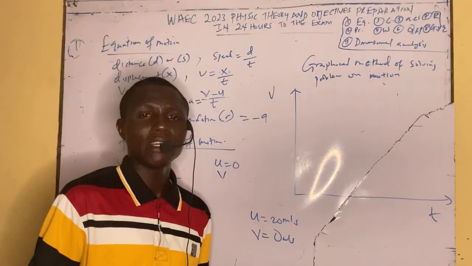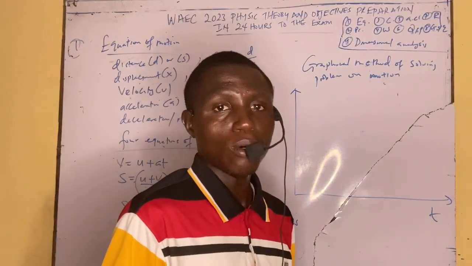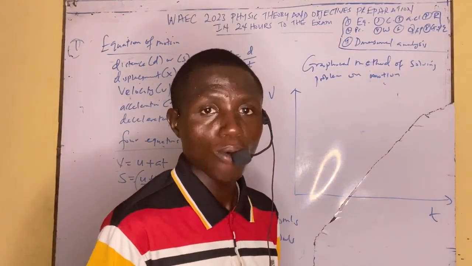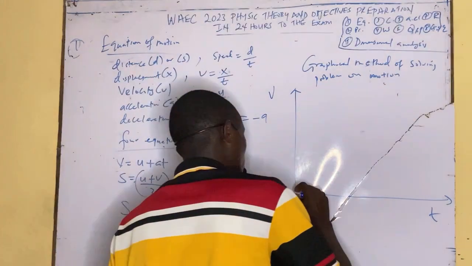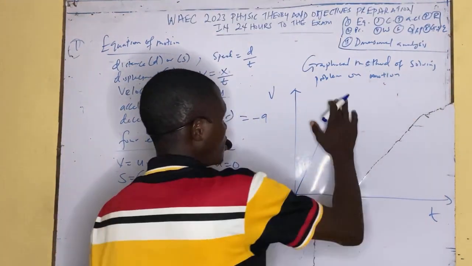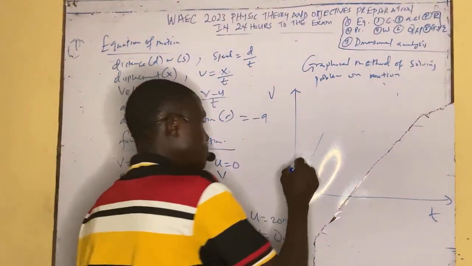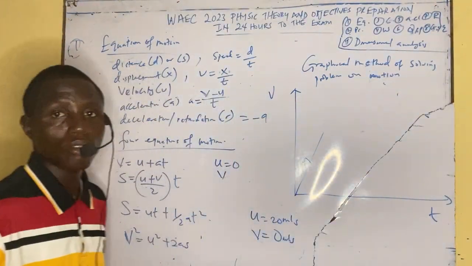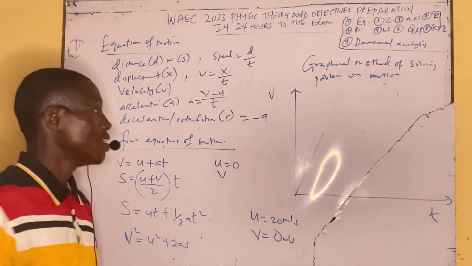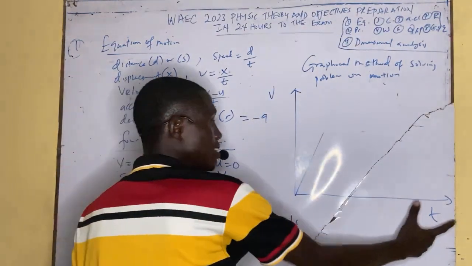When they say a body accelerates with 20 meters per second or 10 meters per second, it means we're going to form a sloping line, a line with a gradient. So this aspect represents acceleration. Please know that the velocity is increasing with time.